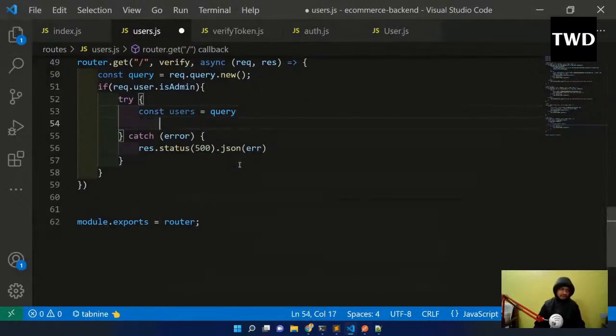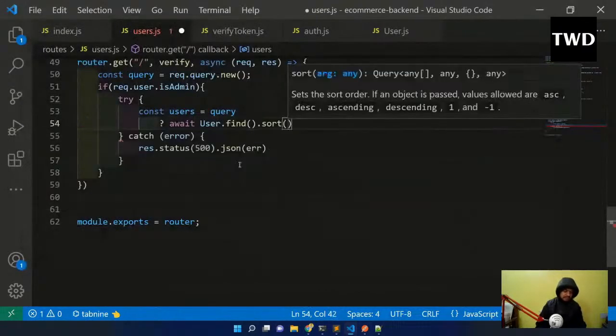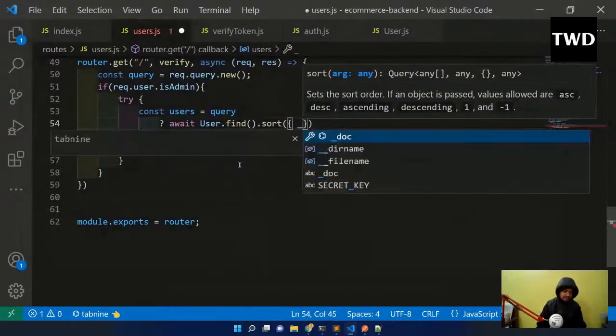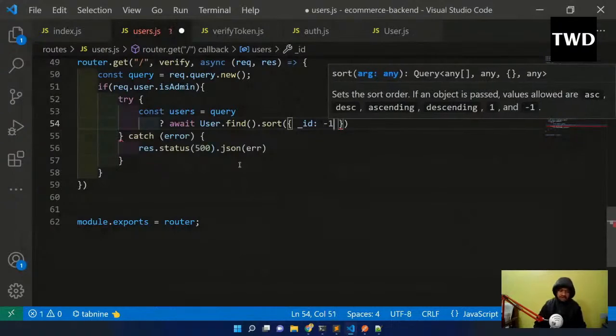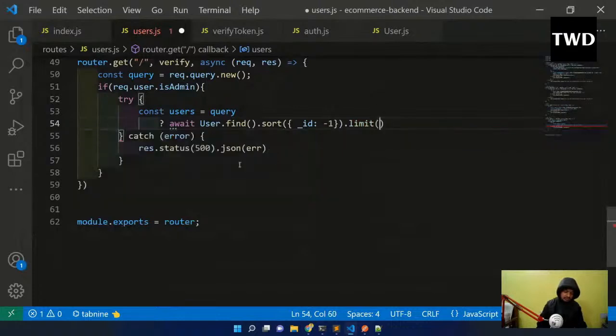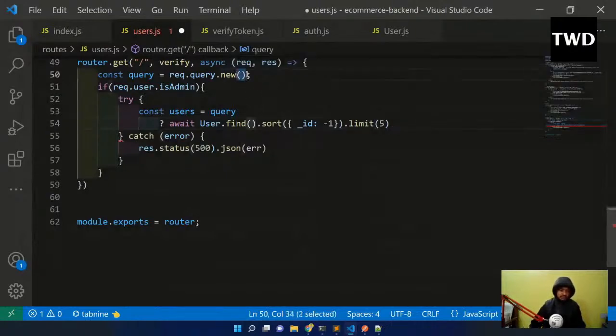Then in this query I will have await User.find().sort({_id: -1}).limit(5). So we are using sorting here. If the query of new is there, then I will sort it and only give the latest 5.